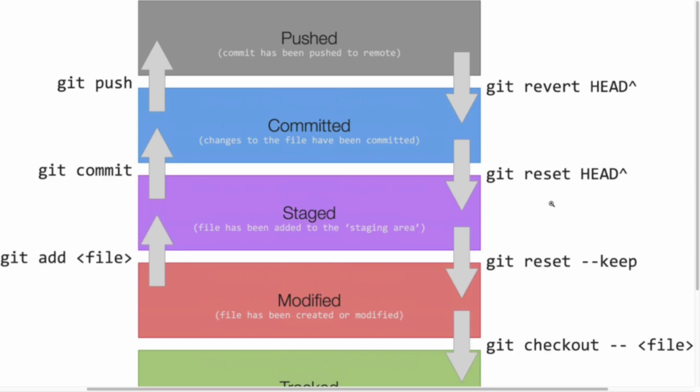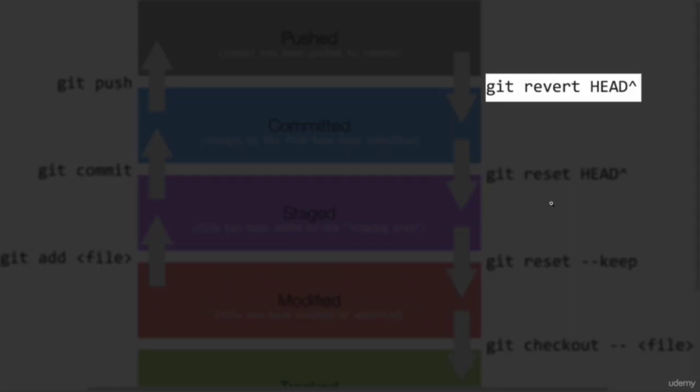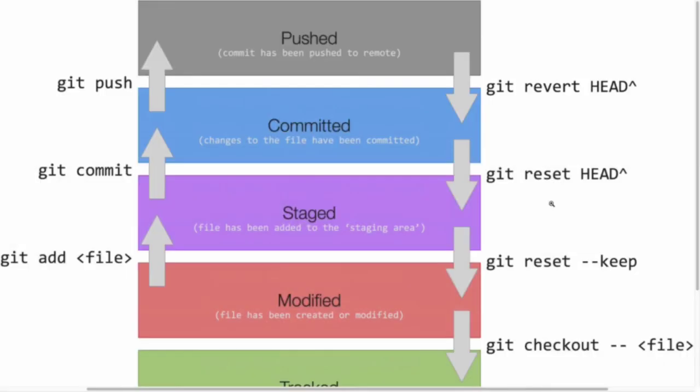Nevertheless, the way that you would reverse a commit that has been pushed is by doing git revert HEAD^, with the small circumflex accent. Now what that does is that it actually creates a new commit that undoes the changes. So for example, if you commit a new file, then git revert HEAD^ would make another commit that deletes the file. That way when other people download the repository, they can see that you've actually deleted that file and that is something that has happened in the history.